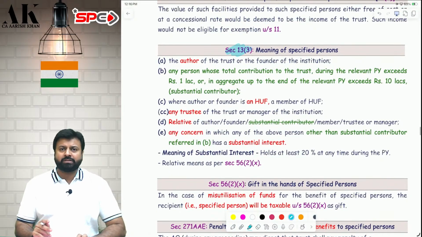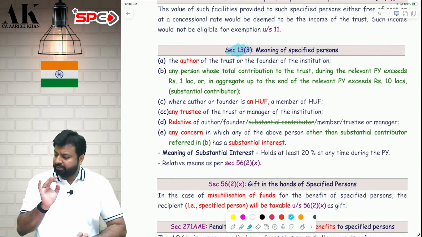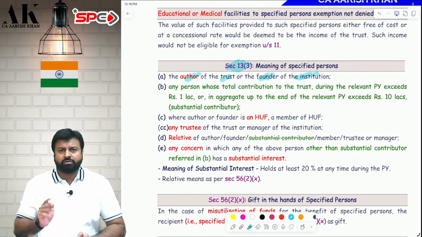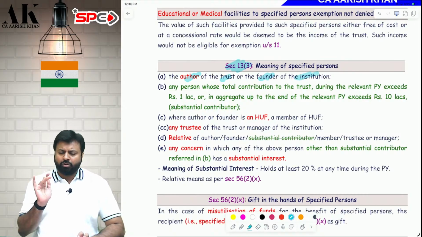Very important. There are some significant amendments over here in the definition of specified person. 100% some question might come from this in your examination. Be very careful. Okay. So what is a specified person? Specified person includes the following things. The author of the trust is a specified person. The founder of the trust or institution is also a specified person. Okay. There is no amendment over here.